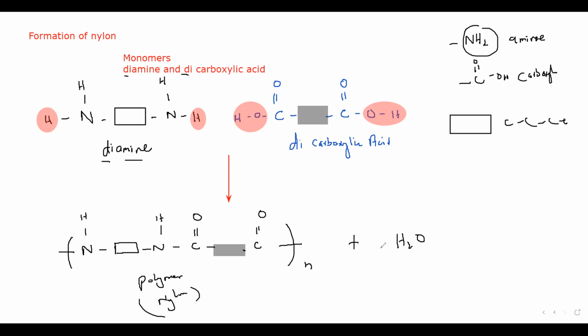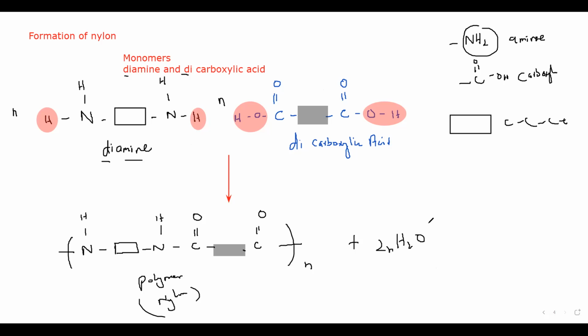So it will give two water molecules when two molecules are reacting. But if we have n molecules of this and n molecules of this, how many water molecules will there be? 2n H2O.